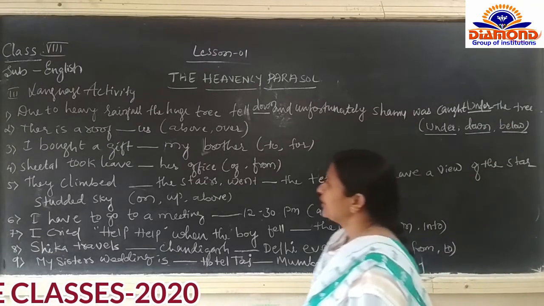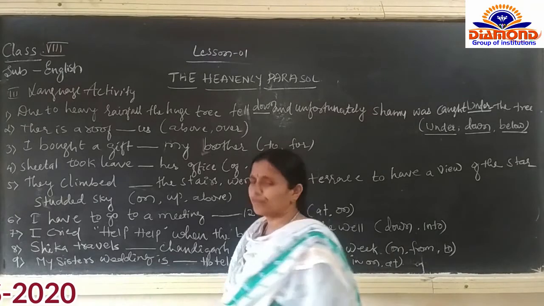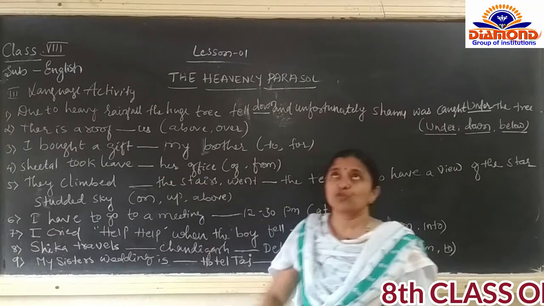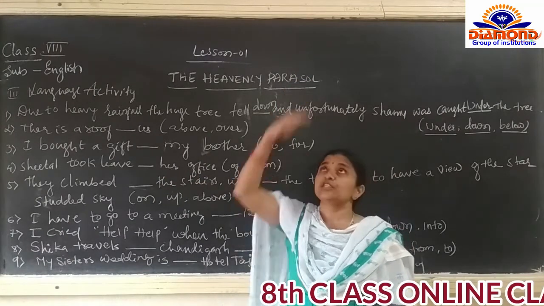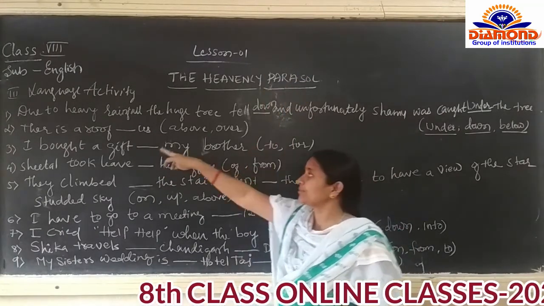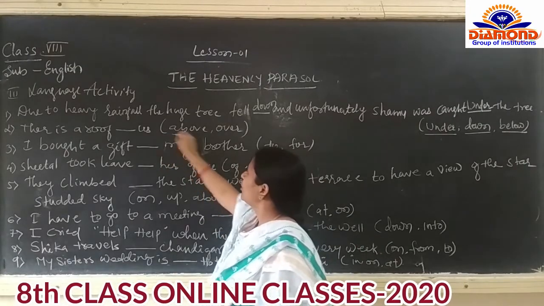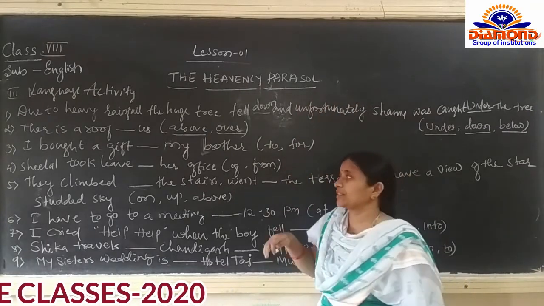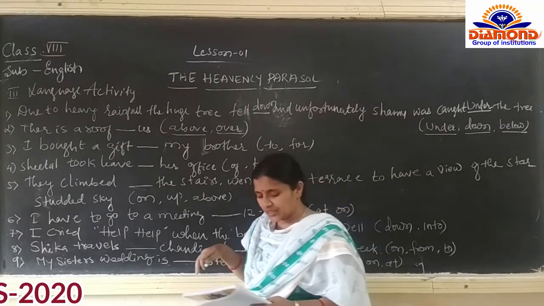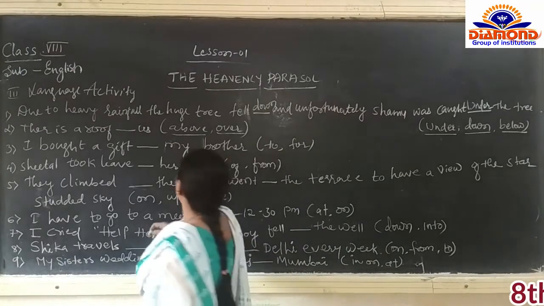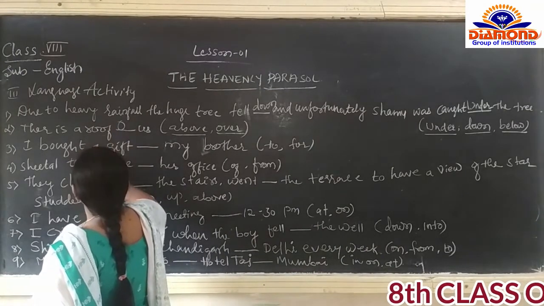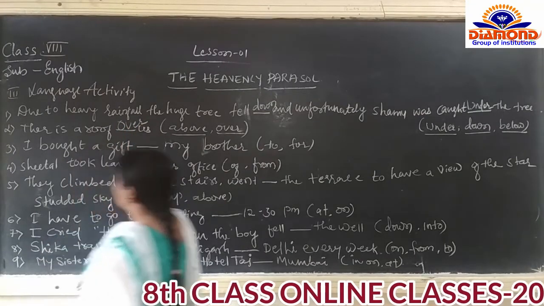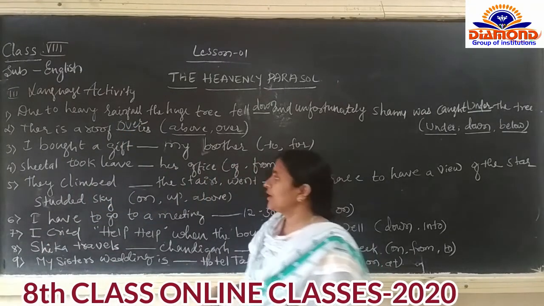The next example is there is a roof dash us. Roof means this one. There is a roof dash us. Above or over? Above or over us? Which preposition is used here? Above or over? There is a roof over us.